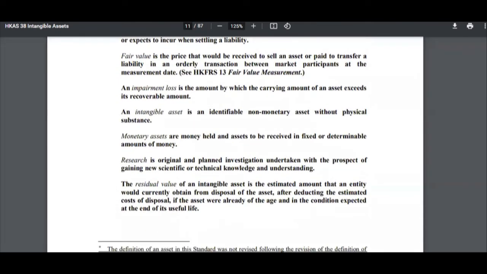Then they have defined what is called the monetary asset. If it doesn't meet this definition, then it's a non-monetary asset, right? So what is a monetary asset? A monetary asset is money held and assets to be received in fixed or determinable amounts of money, right? So these two definitions are very important to understand for the standard.